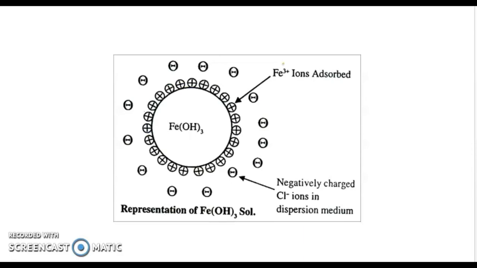Fe(OH)3 is the colloidal particle, and that particle will adsorb the positive ion or the Fe3+ ion, the ferric ion at its surface. Then in the solution there is also the negative ion, Cl- ion. It remains in the dispersion medium. This is the representation of Fe(OH)3 salt.